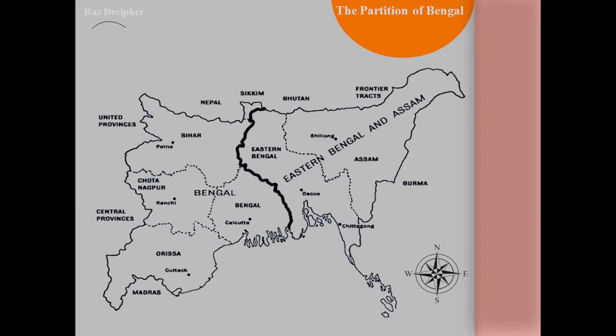This is the map, and from this you can be very clear that the left-hand side part, that is the western part, was given the name Bengal, and the eastern part was given the name Eastern Bengal and Assam. You can see that Dhaka was made the capital there, and in the Bengal part, Calcutta was the capital of the Bengal province. In Eastern Bengal, Muslims were in the majority, and in the Bengal province, Hindus were in the majority. So it was made based on religion and communal feelings, to intensify the communal feelings among the people of India.